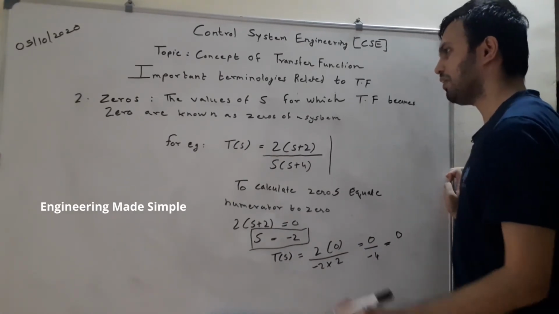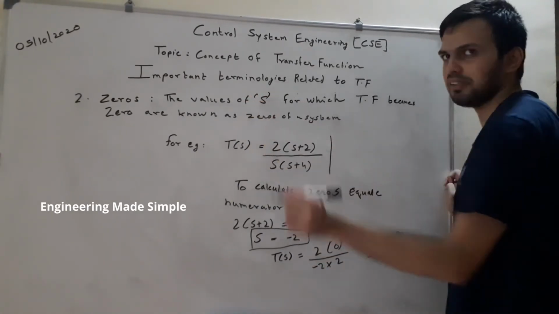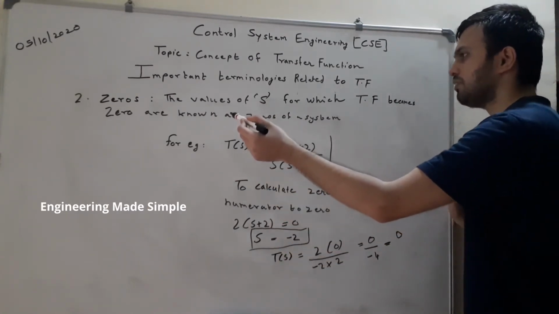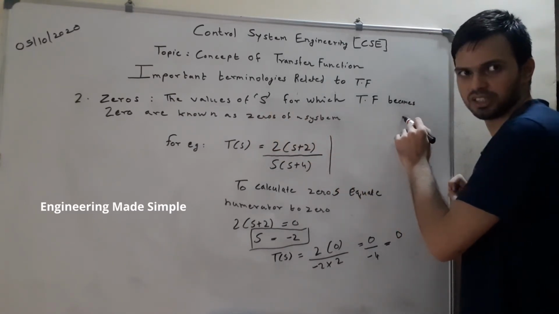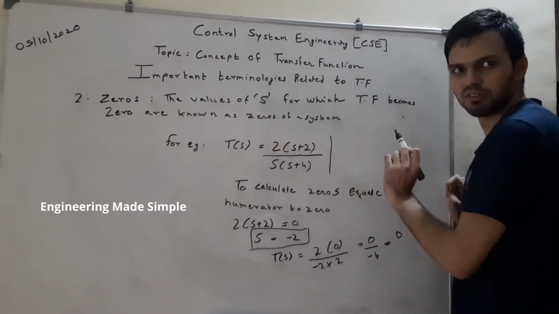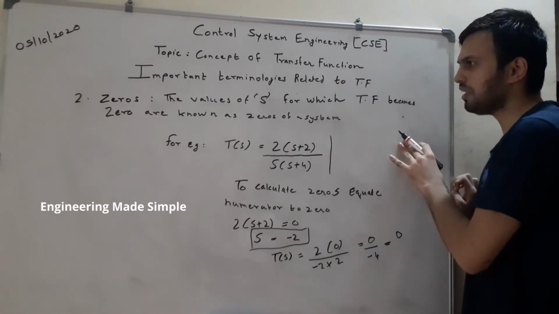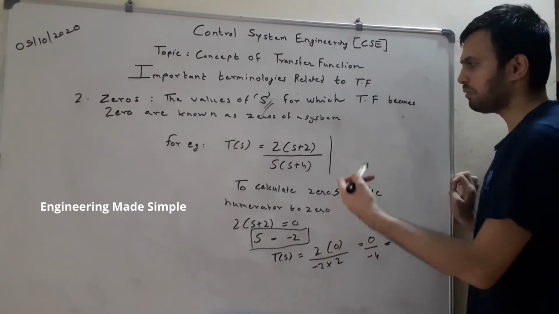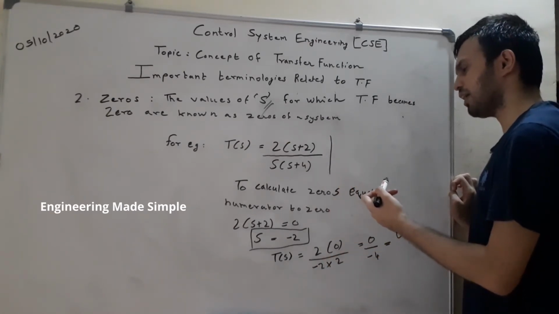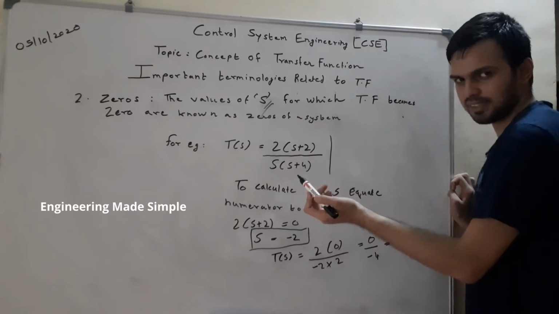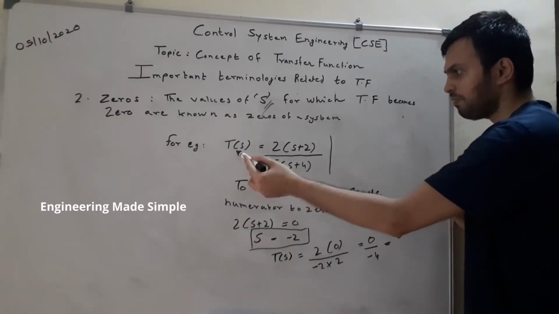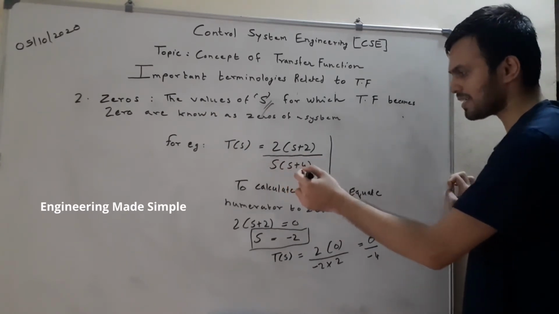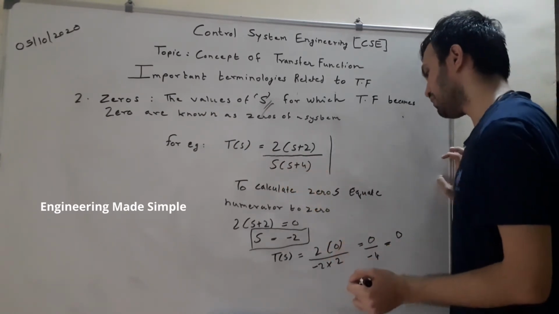Now the second terminology, which is zeros. What do you understand by zeros of a transfer function or zeros of a control system? The values of s for which the transfer function becomes 0 are known as zeros of the system. By name only it is clear. Now let us take the same example, the same transfer function, T of s is equal to 2 into s plus 2 divided by s into s plus 4. Now we want to calculate zeros of the system.